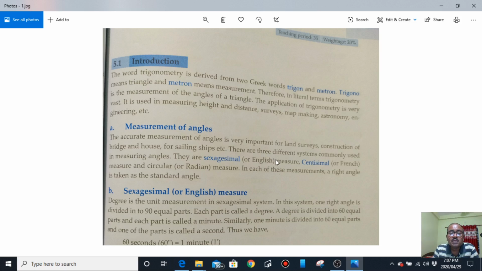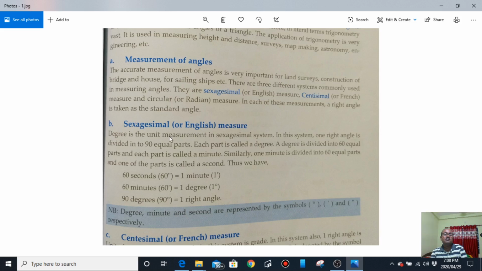For most general purposes we use the sexagesimal system in our daily life because we have been doing so since childhood. But for scientific uses, an angle is measured in radian, that is the circular system. So in the first part we will talk about the sexagesimal system and then the centesimal system. In a later lesson, we will especially focus upon the SI system, that is the circular system.